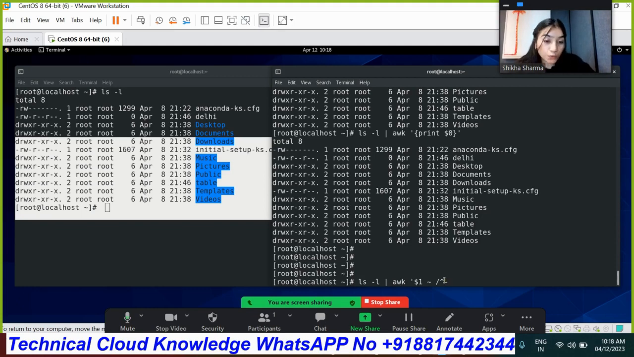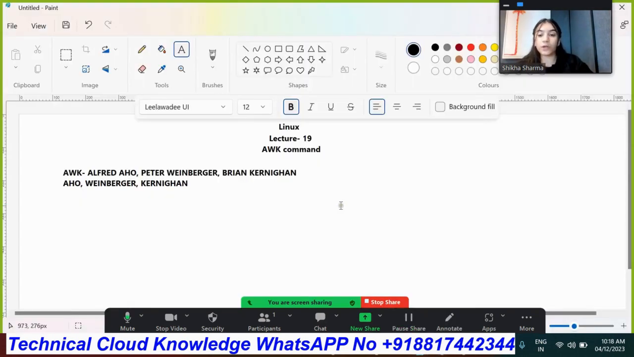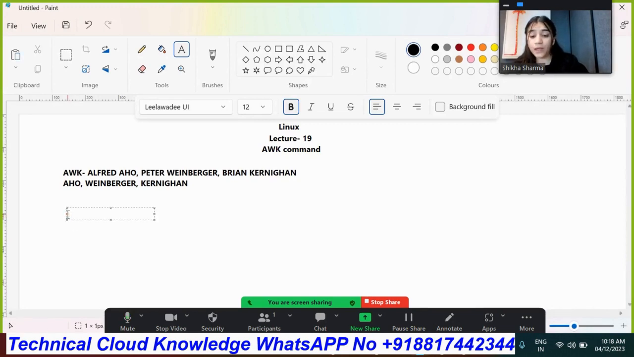Why have I used this option? Basically this symbol, as you can see, before the hyphen there is a symbol. It refers to the caret symbol. Basically it refers to the starting, and at the ending we use dollar. Let me write it there as well so that you will not forget. Basically this refers to the field as well in the awk command.